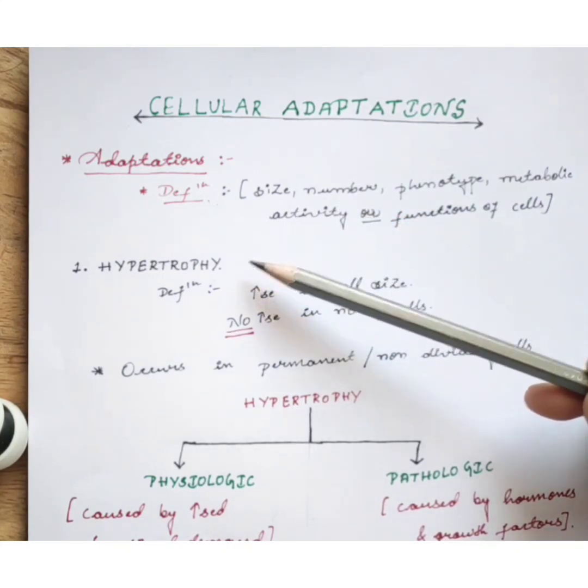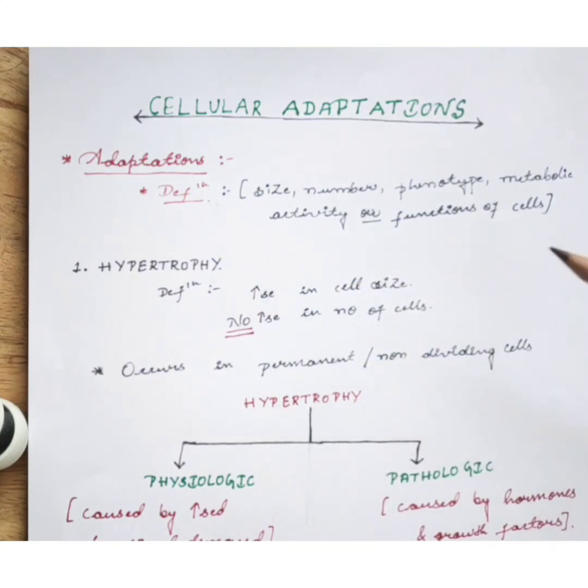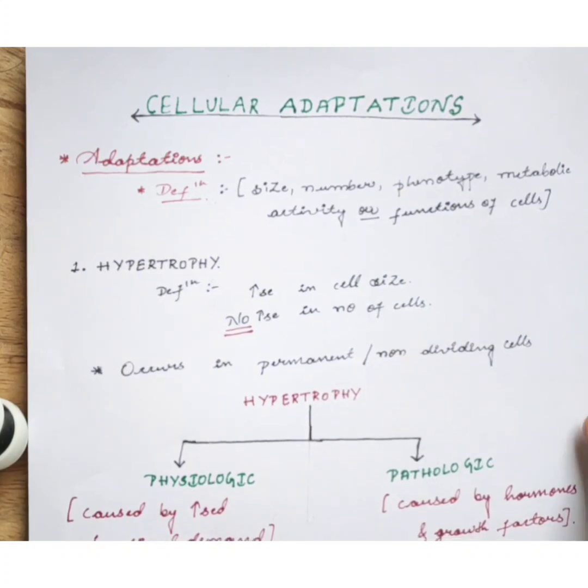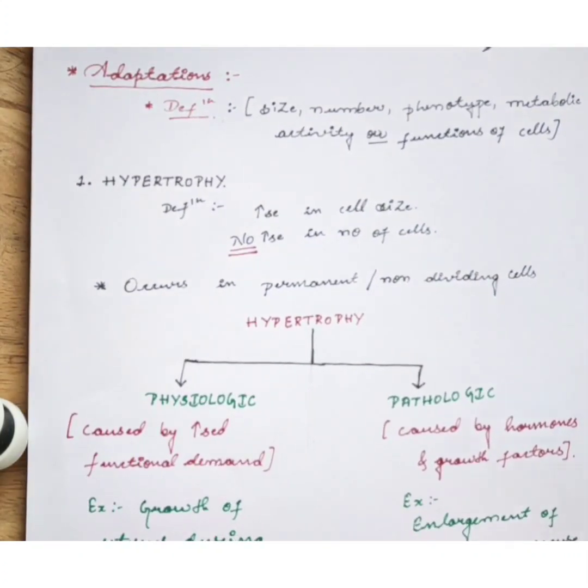Firstly, we will discuss hypertrophy. Hypertrophy is increase in the cell size and hence there is increase in the size of the affected organ, but there is no increase in the number of cells. Hypertrophy occurs in the permanent or non-dividing cells. Example, skeletal muscle cells or the neurons.